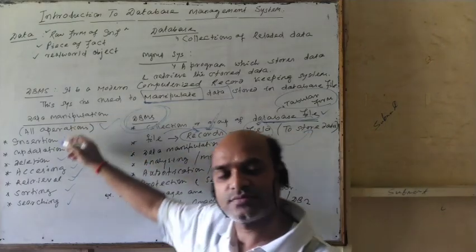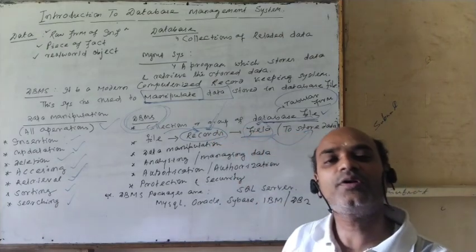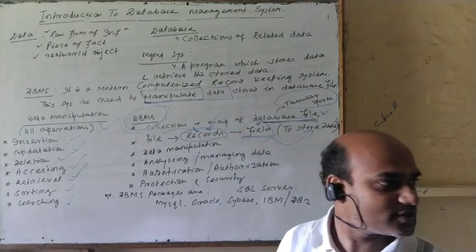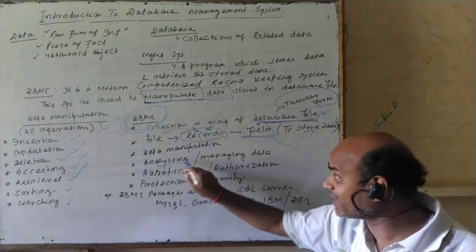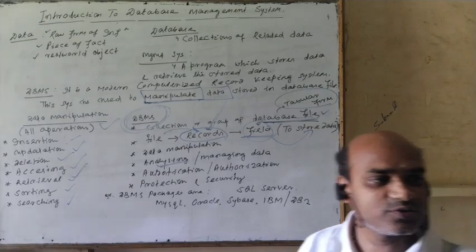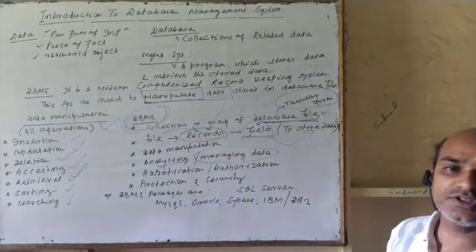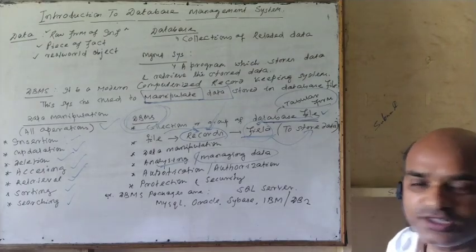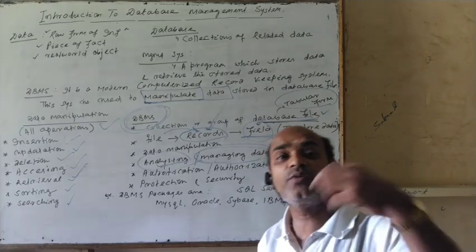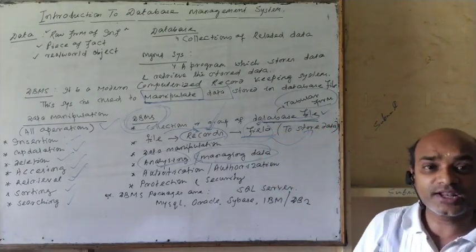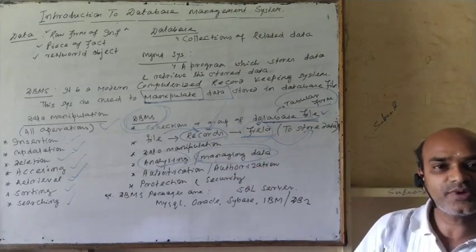So in total, this DBMS, database management system, helps with data manipulation, means all operations that are required in day-to-day life. You can retrieve data according to our requirement. It is a modern technical approach. Stored data values can be analyzed and managed. This computerized management system helps to manage data and analyze data according to our requirement. We can get the values, we can give reports. Report generation is most important in this database management system.